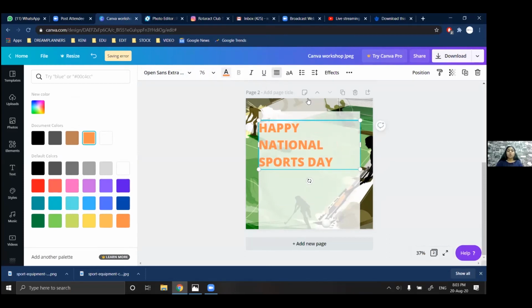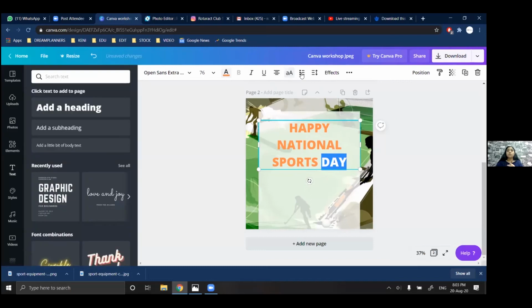Okay, now what happens is, if I'm typing it in lowercase and I want it to be capital, I have an option here for uppercase, and I'm just going to click it. Okay, so then we have bullets.